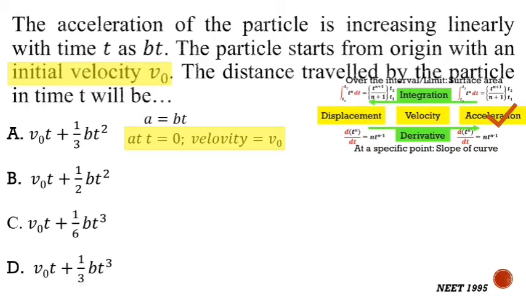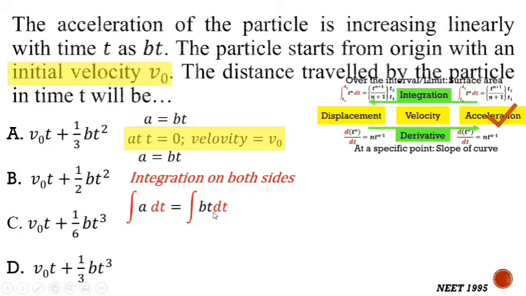So let us start with taking the integration. Here integration on both sides of this equation will give the integration of a dt equal to the integration of bt dt. So the integration of a dt is nothing but velocity, and for the integration of bt, here t is the variable, and by taking the integration of this it will give t square by 2, because we increase the power and divide by the power. So b into t square by 2. Because the limiting values are not provided here, we will take this as an indefinite integral, and in the case of an indefinite integral we know that the constant is added.